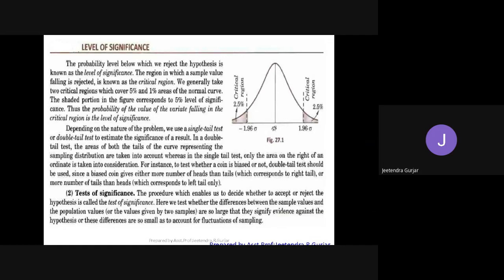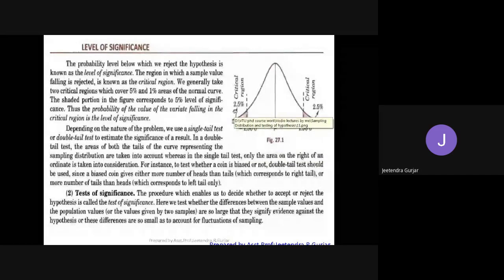5%, 1%, and 2.5%. So there are three now. One is 1% significance. Then we have 5% significance. 2.5 is critical. So remember this three.